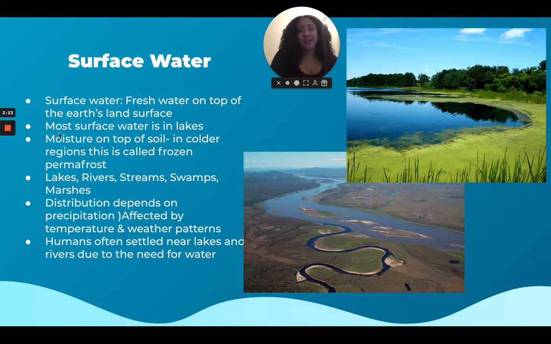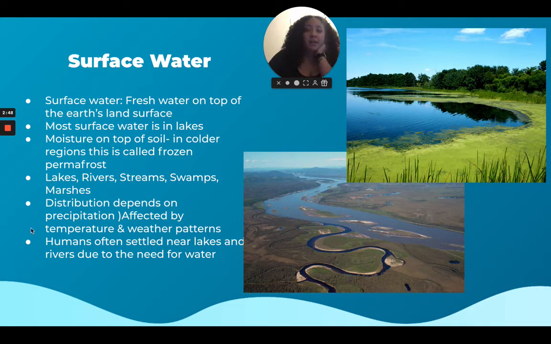So moisture on top of soil in colder regions is called frozen permafrost. Okay, so permafrost, we can't extract that water. So again, it's in lakes, it's in rivers. Surface water is streams, swamps, marshes. All of those are considered surface water because it's on top of the earth. It's on the land surface.